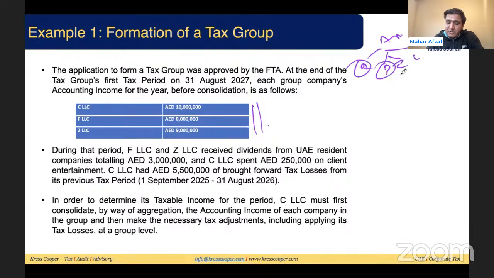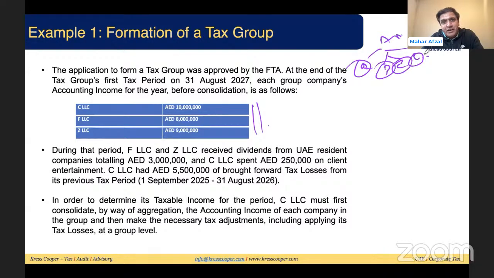First, they need to calculate their accounting income. This accounting income will be adjusted to arrive at their taxable profits. So each period, the company's accounting income is given during the tax period. F and Z received dividend from a UAE resident company.